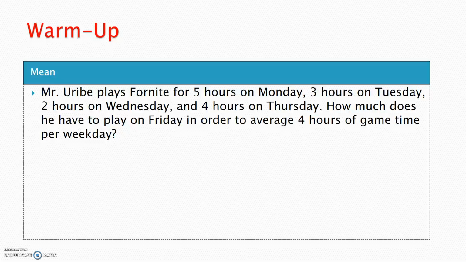It's when you guys ask me, hey, what happens if I get this on the next test? What's my average? What's my letter grade going to be? How does that affect it? This is the type of question that's using stats essentially. So this one says Mr. Debit plays Fortnite for 5 hours on Monday, 3 hours on Tuesday, 2 hours on Wednesday, 4 hours on Thursday. Okay, so that's what I've done so far. And it says, how much does he have to play on Friday in order to average 4 hours of game time per weekday? So essentially what is it saying?